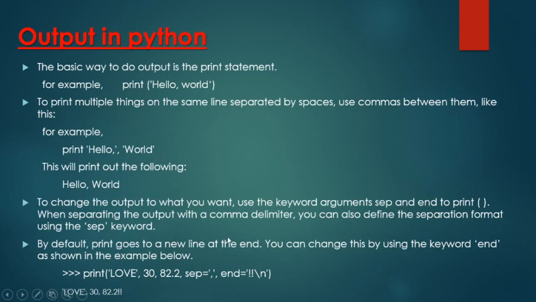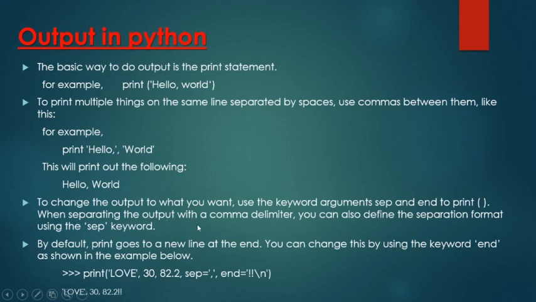To change the output to what you want, use the keyword arguments sep and end in the print function. So we can use two arguments, end and sep. Sep is for separator and end is for end of line. For end, you can specify a value. By default the value for end is \n, that is the new line character.